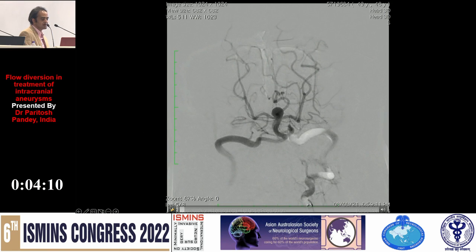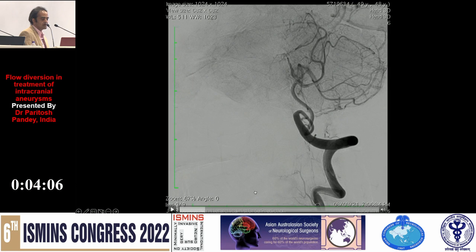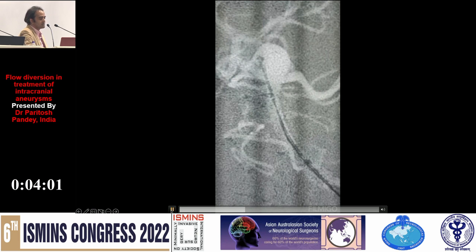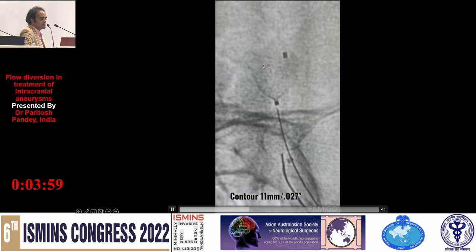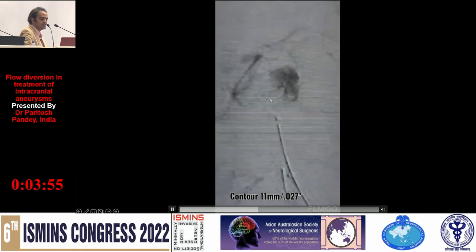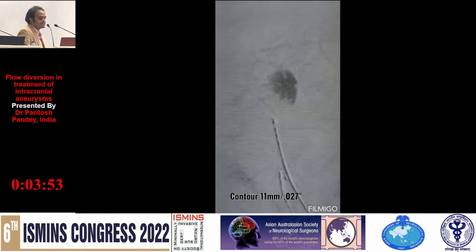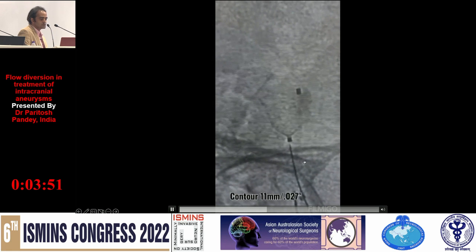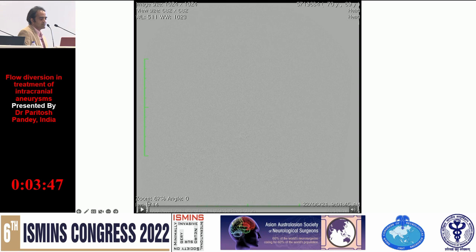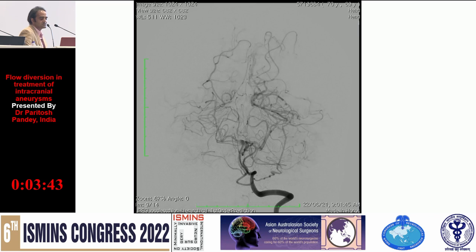So this is the basilar bifurcation aneurysm here. So this is, my catheterization is done. This is the umbrella-like device which is placed in the neck of the aneurysm here, and this leads to thrombosis. And I'll show you the post-operative angiogram at 3 months, which shows complete occlusion of this aneurysm here.